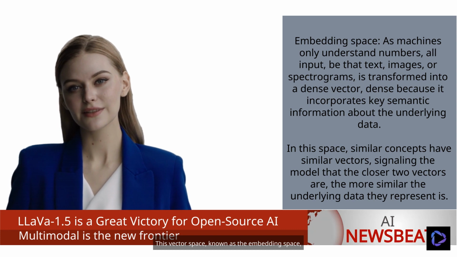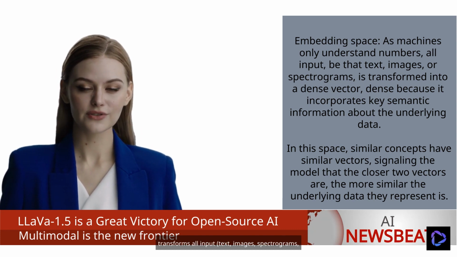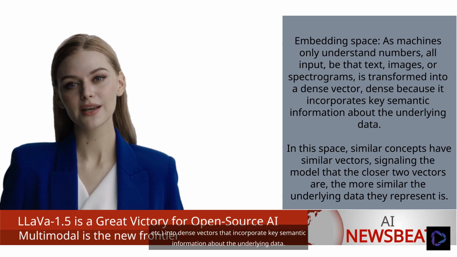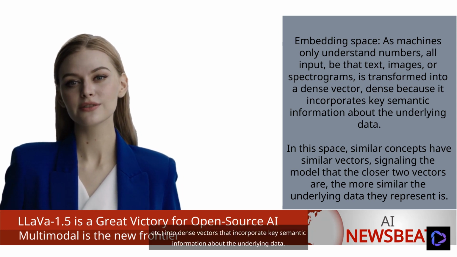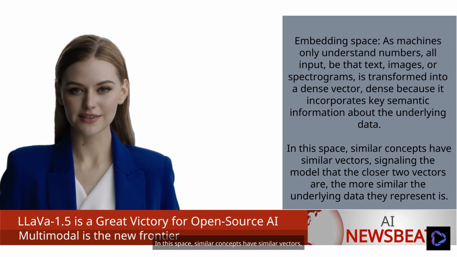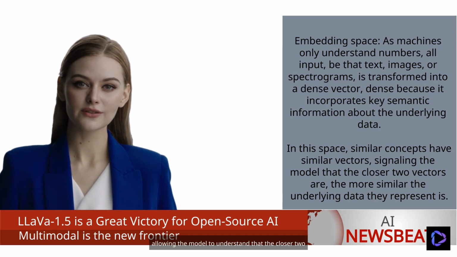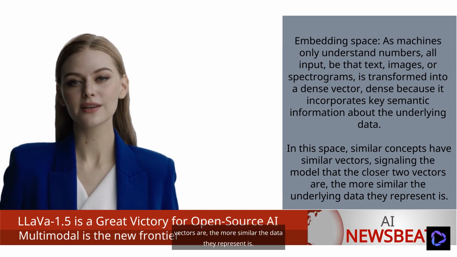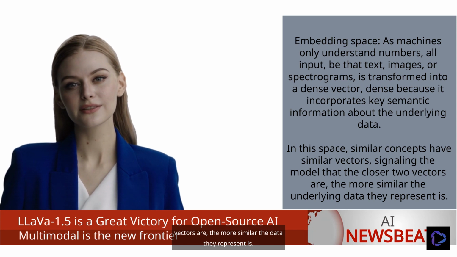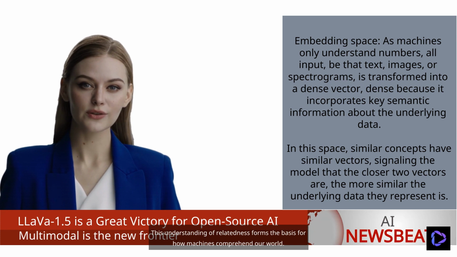This vector space, known as the embedding space, transforms all input, text, images, spectrograms, etc., into dense vectors that incorporate key semantic information about the underlying data. In this space, similar concepts have similar vectors, allowing the model to understand that the closer two vectors are, the more similar the data they represent is.